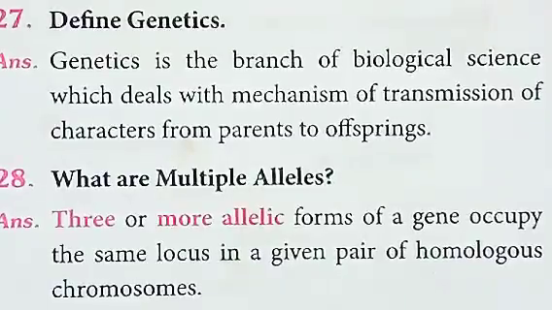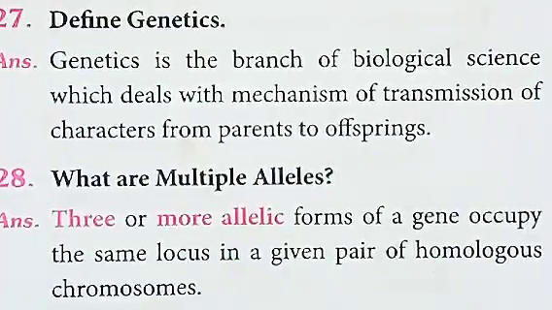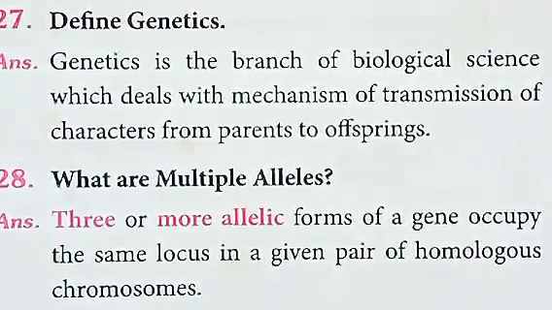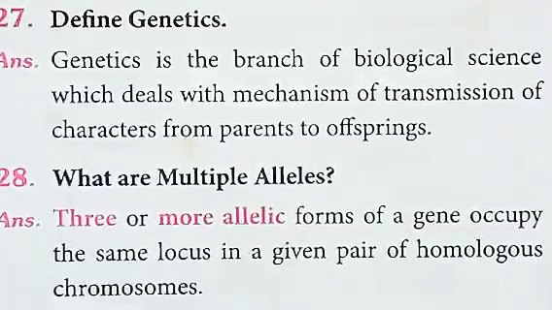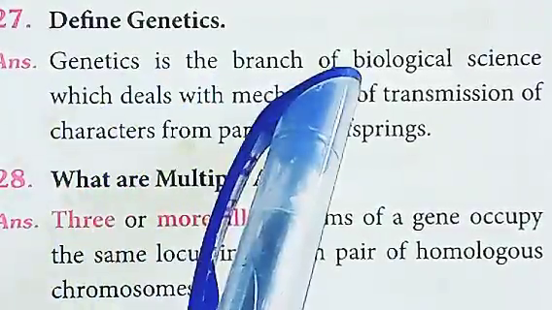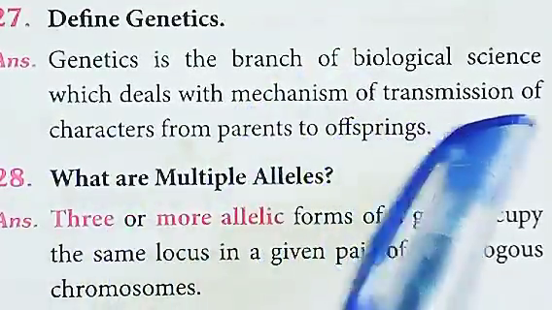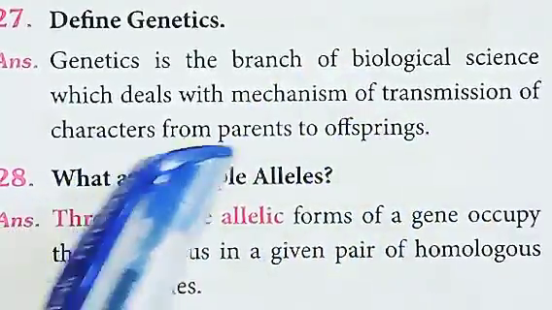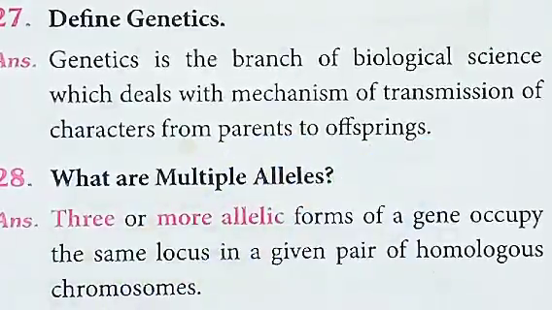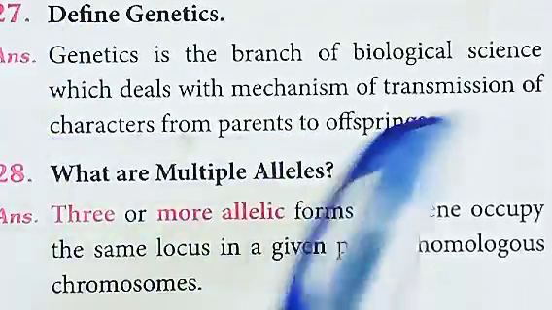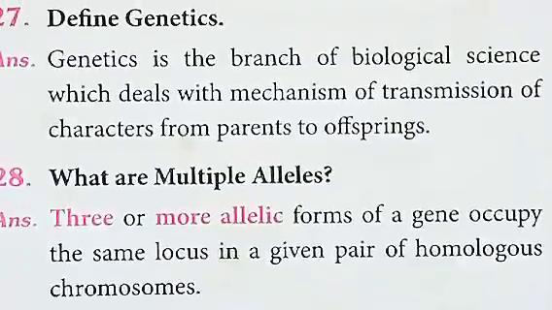Part B, very short answer. First question, define genetics. The answer is, genetics is the branch of biological science which deals with the mechanism of transmission of characters from parents to offspring. This is the answer for the first question.